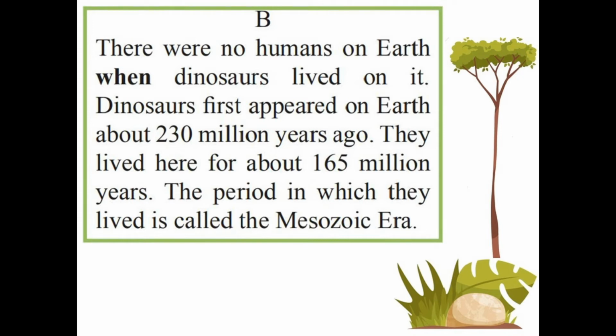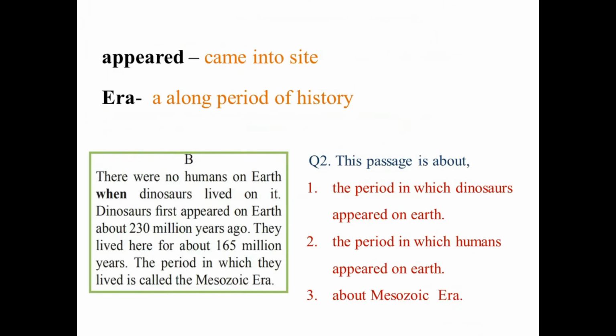There are some new words in this passage as well. Let's find out their meanings. Appeared, came into sight. Era, a long period of history. Now let's find the general idea of passage B.